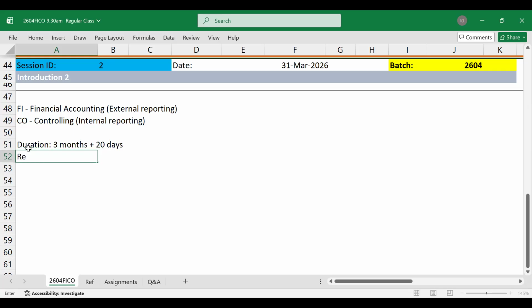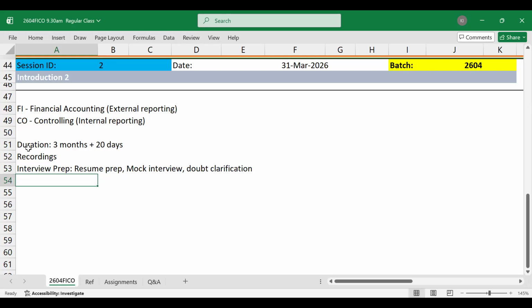Along with that, like I mentioned, you will also get all the recordings and all the interview preparation support, including your resume prep, mock interviews, and any doubt clarification, either in classes or one-on-one. You will get everything. And most importantly, you can also expect the project. So this is what we typically cover in our entire course.